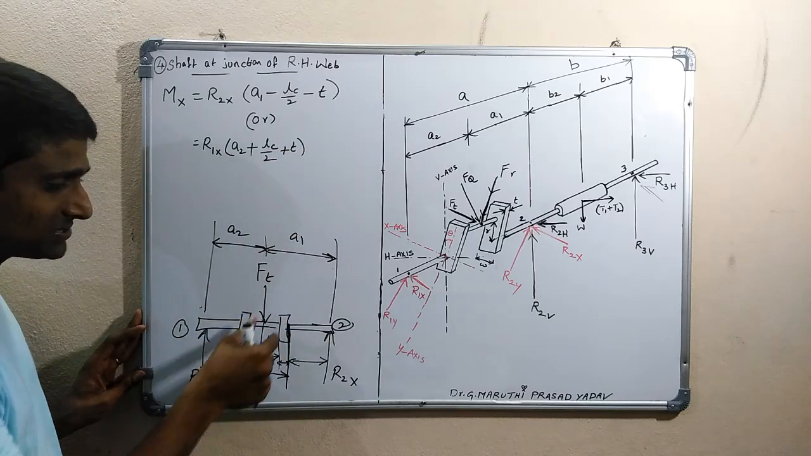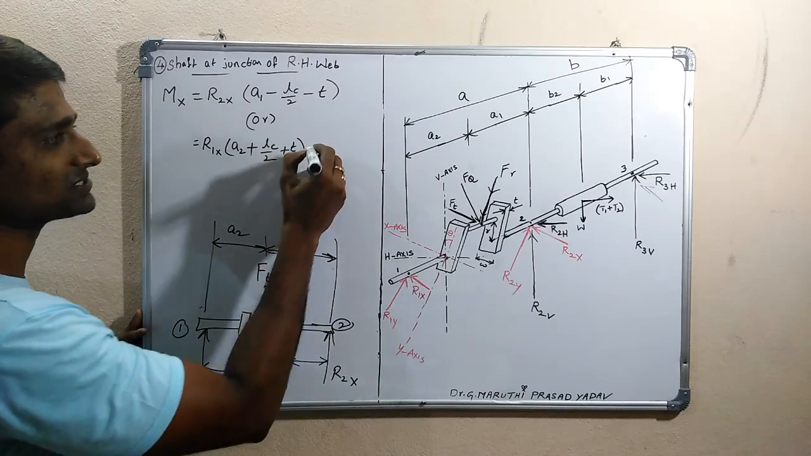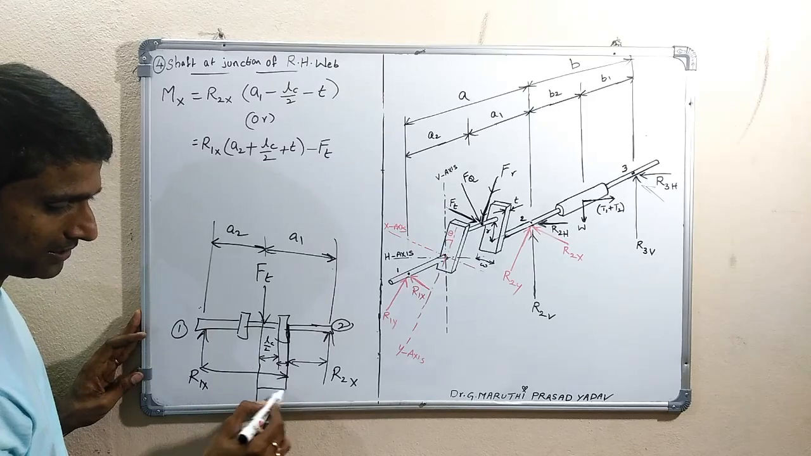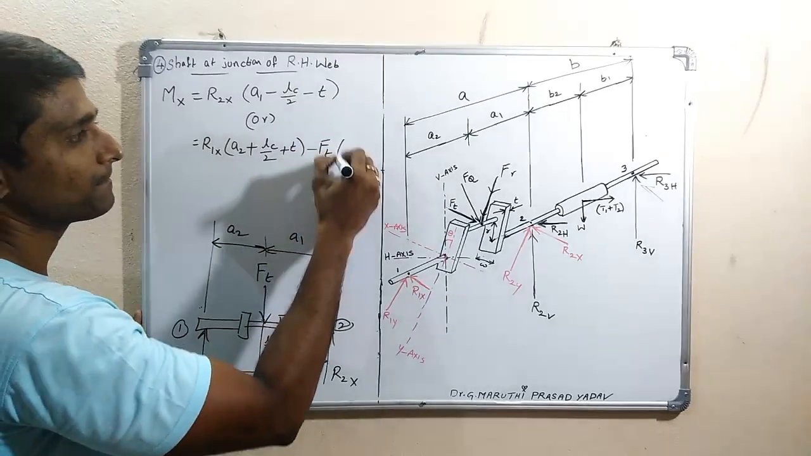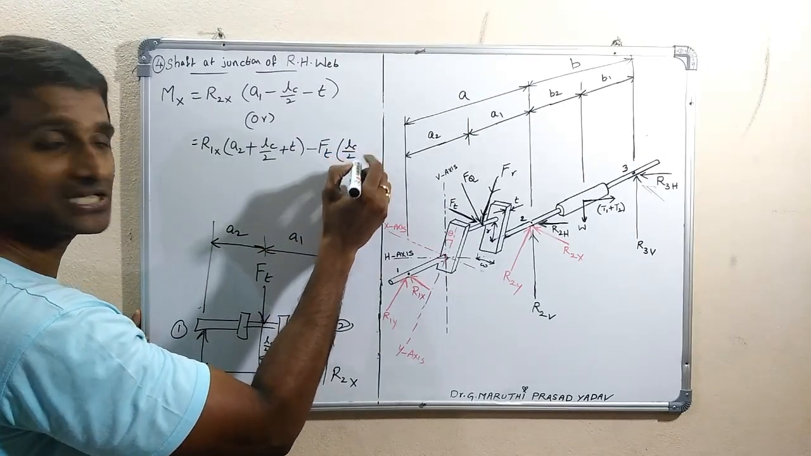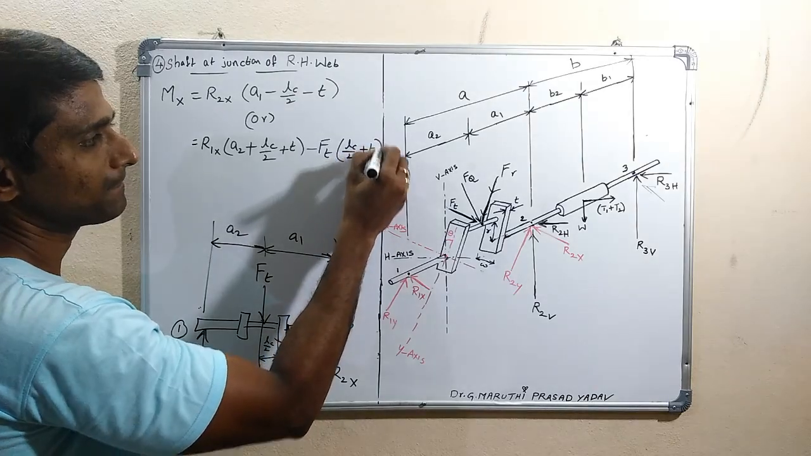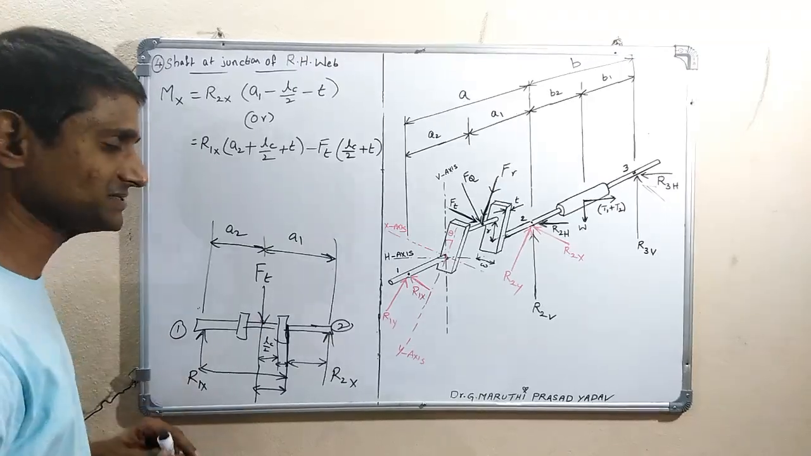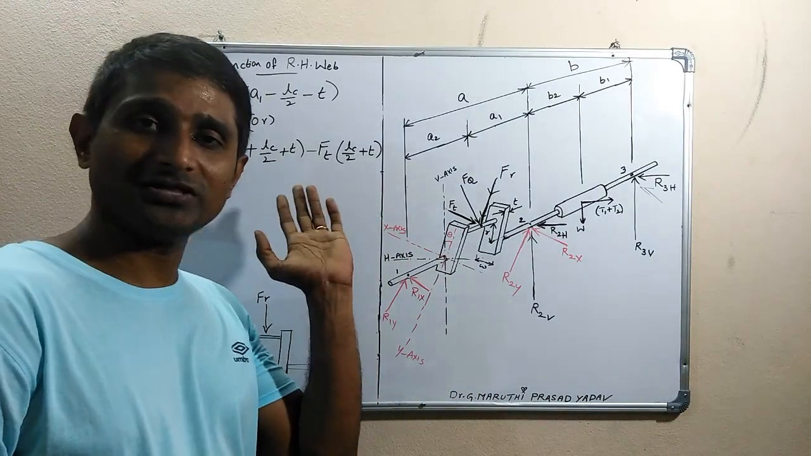The moment because of R1x is clockwise, and the moment because of Ft is counterclockwise, so minus Ft into the distance from here to here, that is LC by 2 plus T. So you can take either of these two formulas. This is the moment along the x direction.